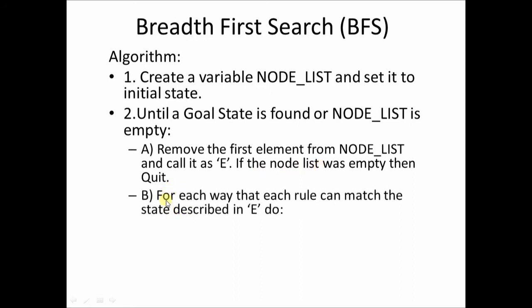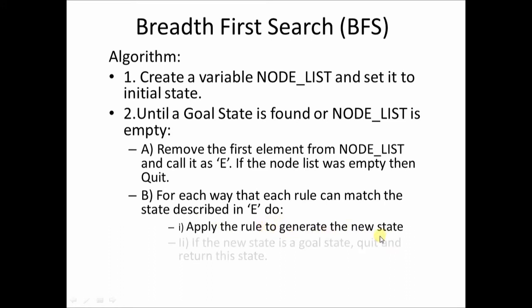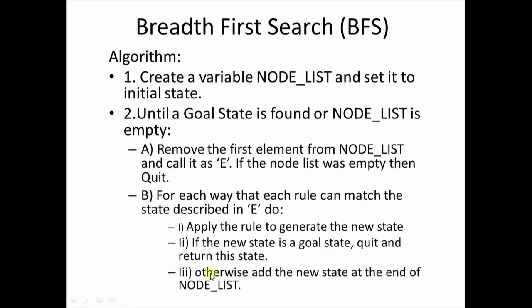Sub step B: for each way that each rule can match the state described in E, apply the rule to generate the new state. If the new state is a goal state, then we quit and return this state. Otherwise, we add the new state at the end of the node list, and then we repeat this step 2.